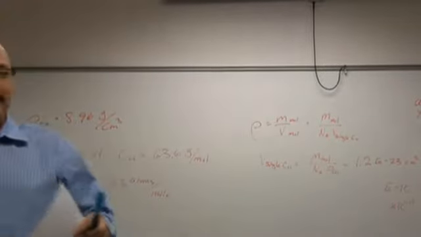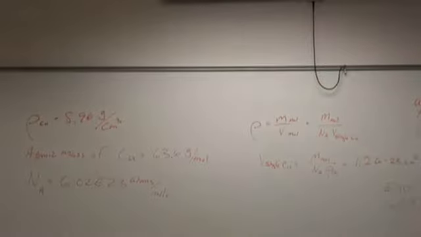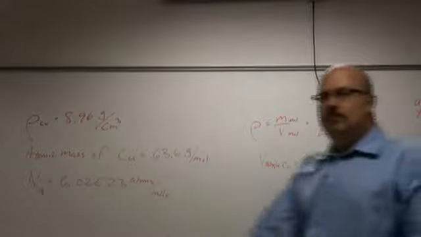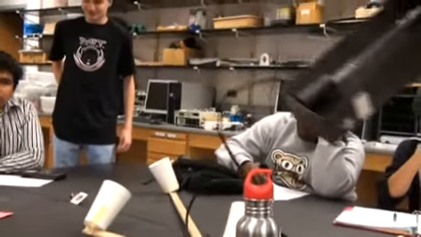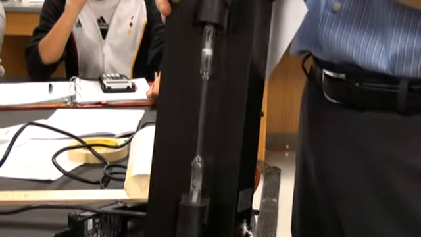He was playing around with a thing called a cathode ray tube. You know what a cathode ray tube is? This thing. Actually, this is very close to a cathode ray tube. It's an evacuated tube for which they put high voltage from one side to the other. When they put high voltage from one side to the other, they would get a ray that would go from the negative side to the positive side.